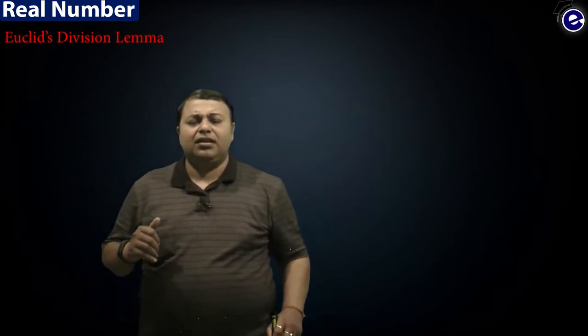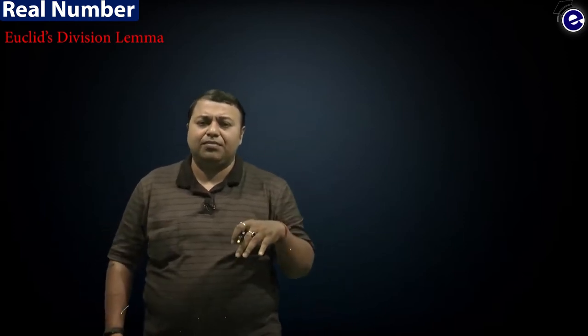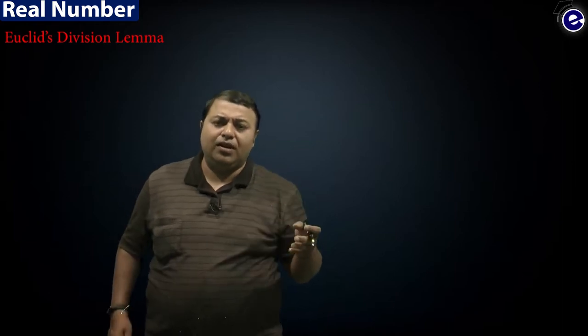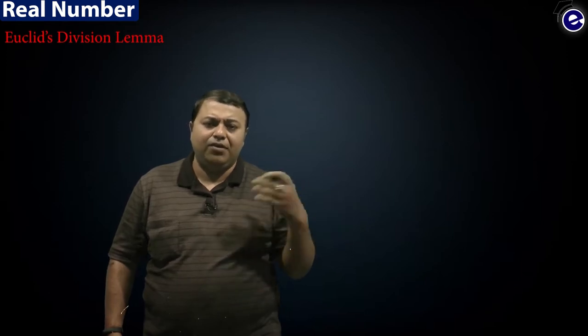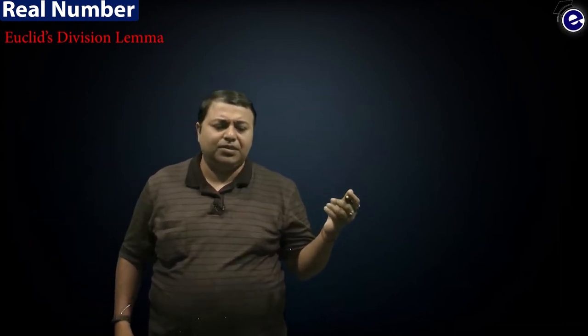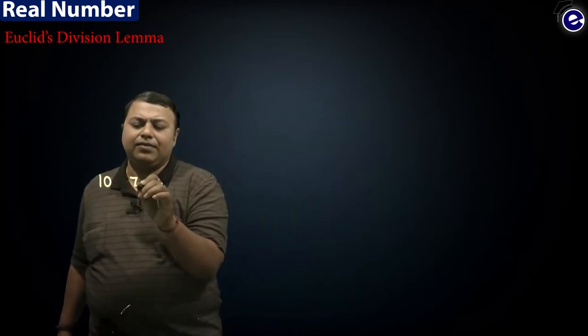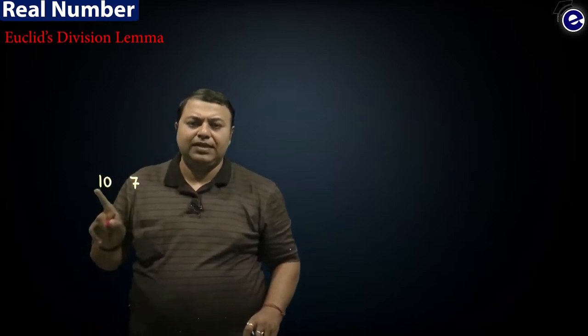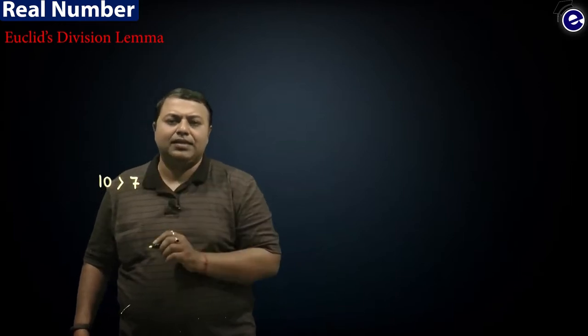Now see what happens. Have you ever wondered, if you take any two numbers, any two whole numbers, or any two real numbers, we talk about any two integers, for example. Integers here means positive integers. You can take any two positive integers. Let's take, for example, 10 and 7. Both of them are positive integers, right? Which one is bigger? Obviously 10 is bigger than 7.